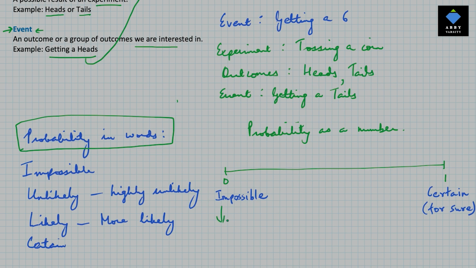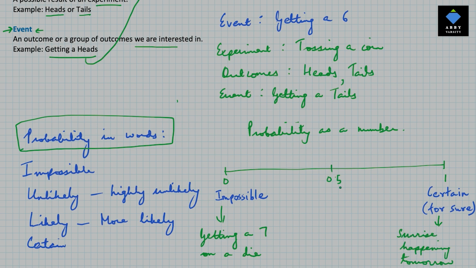Pause this video and think of an example of an impossible event. I hope you were able to think of several examples. One of them could be getting a 7 on a die. Can you think of an example of a certain or a sure shot event? One example could be sunrise happening tomorrow.